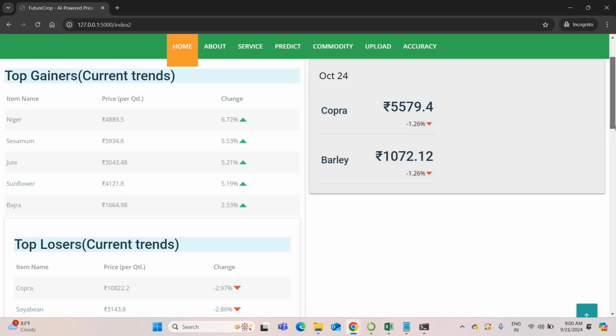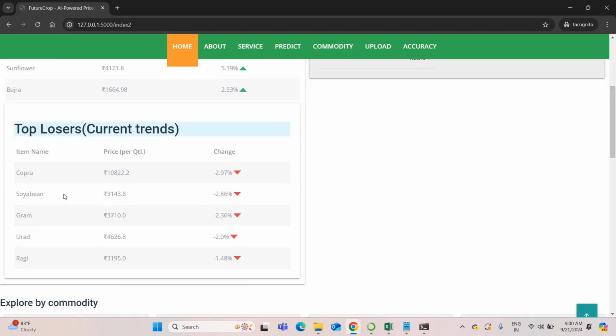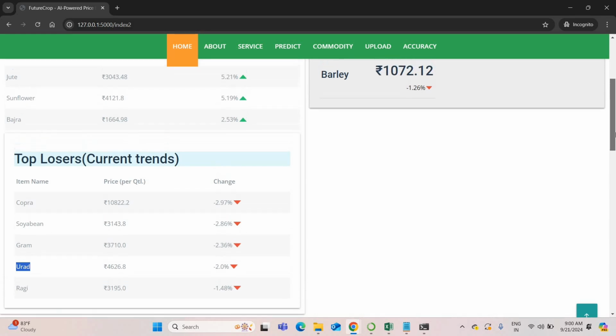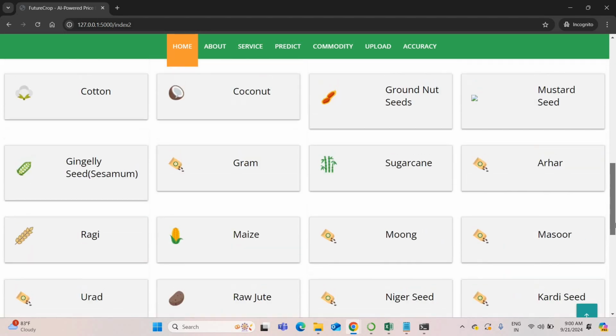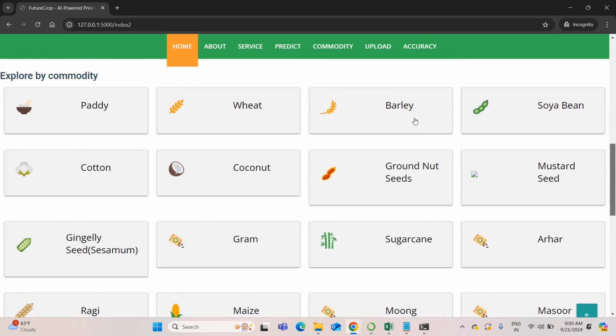It will also give the top losses. If you are going to harvest soybean, if you are going to harvest urad, you will face a loss, depending upon the market trend, okay? This is very innovative from a farmer's point of view. Also you can see the commodity details. For example, if you are going to harvest groundnut, peanut, just click the peanut. It will give the price results, okay?